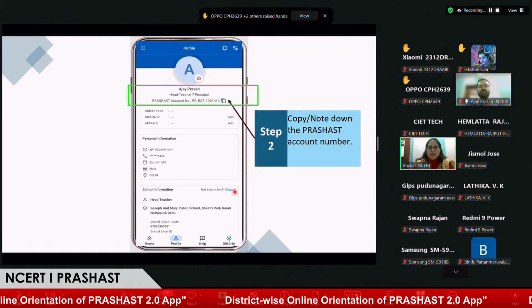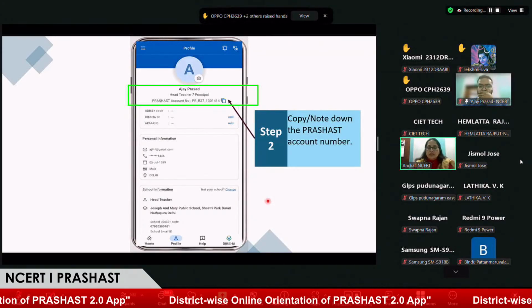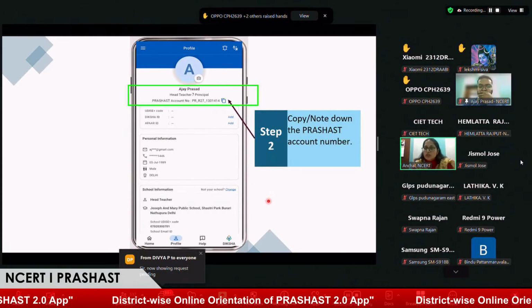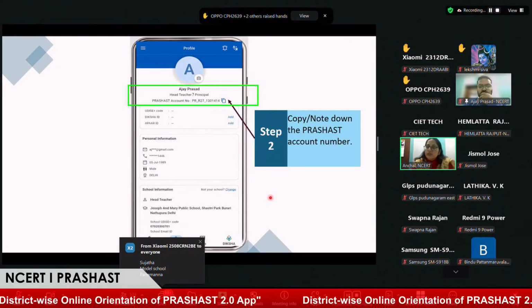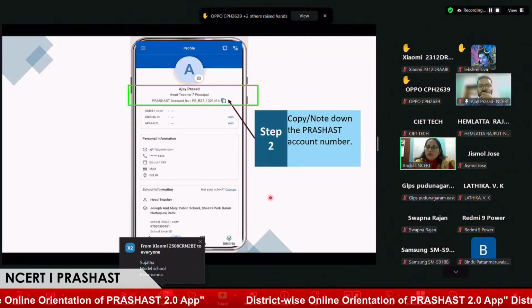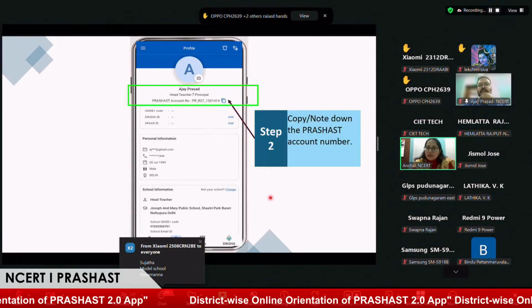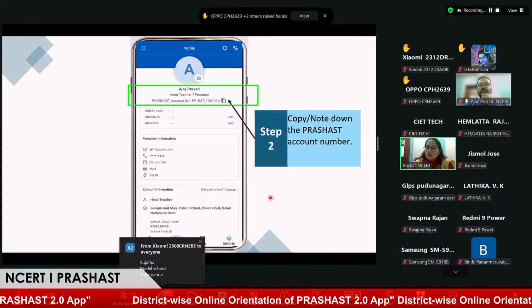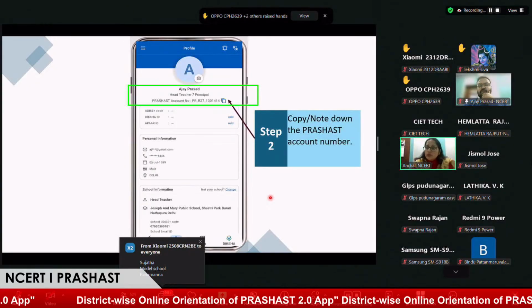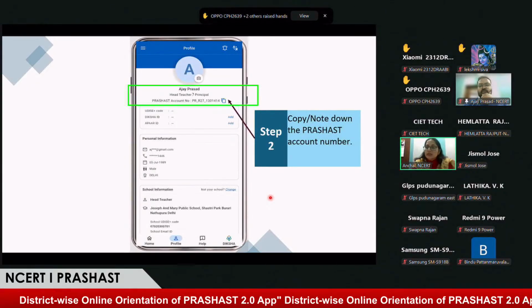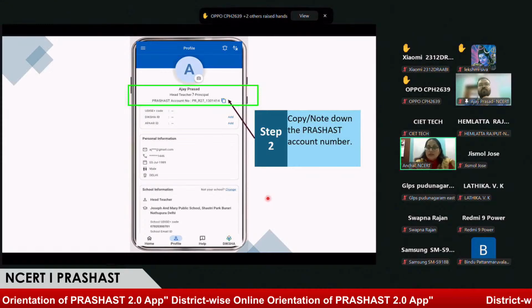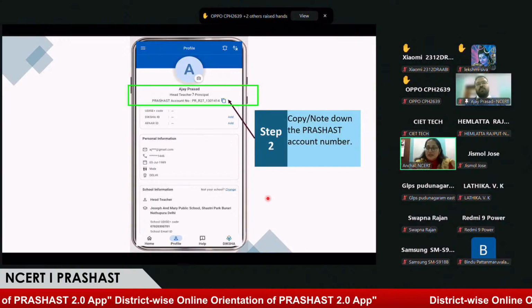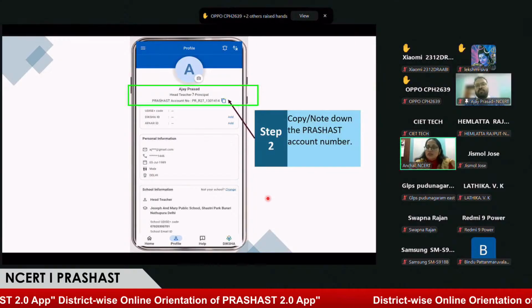Okay, sir. And one more similar question we received. Ma'am, in this app, our headmaster's name is linked with the previous school name, where he has already worked for several years. Now we need to change to the new school name in the app, but we could not change the school name even after submitting the UDISE code. Maybe his request is pending. I think that's why he's not able to change it.